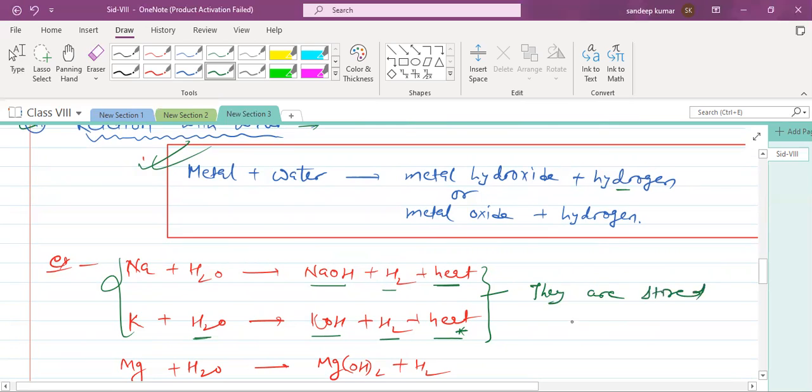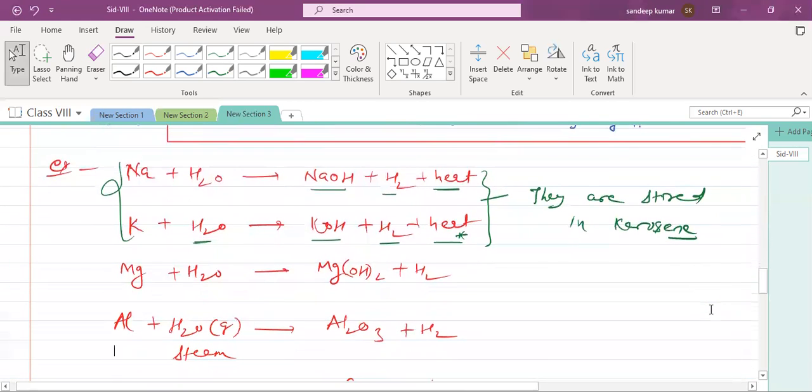They are stored in kerosene. In kerosene, they will not react. See, magnesium generally reacts with hot water. Okay, so it gives you what? Magnesium hydroxide plus hydrogen.